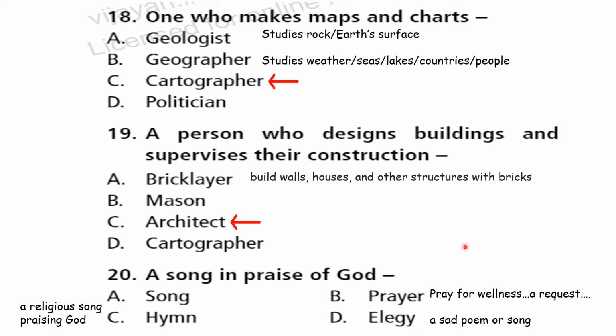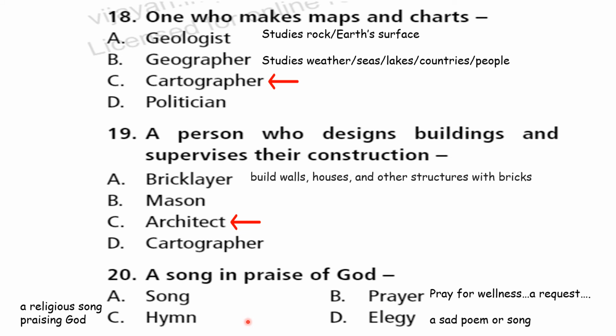A song in praise of God. Just sing. Okay. Song in praise of God. Look at this word. Praise. Okay. Option A, song. That's wrong. Already it is a song. Why again is song the answer? No, this is wrong. A song in praise of God is called prayer. Yes or no? You doubt.